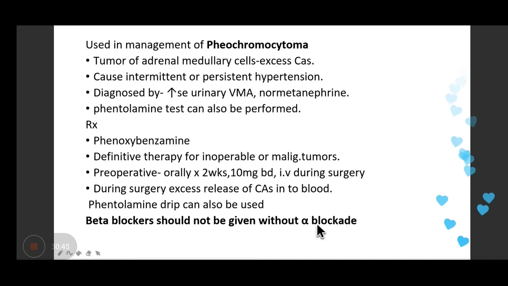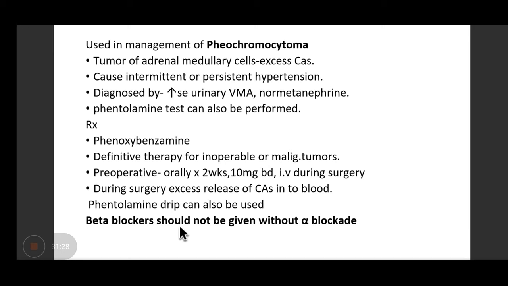Why beta blockers should not be given without alpha blockade in cases of pheochromocytoma? Sanjeev is asking, is tamsulosin used as a BP tablet? What exactly you mean by it? For the control of blood pressure, you mean? Okay. It can cause hypertension due to alpha action. All right. Shashwat has written that. Very high vasoconstriction. Yes. Okay.